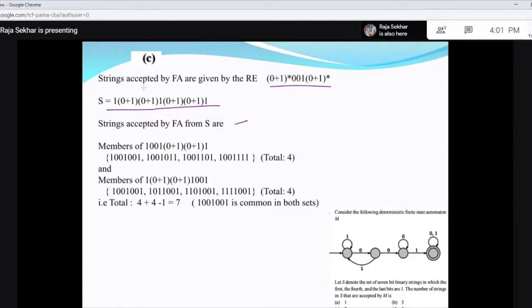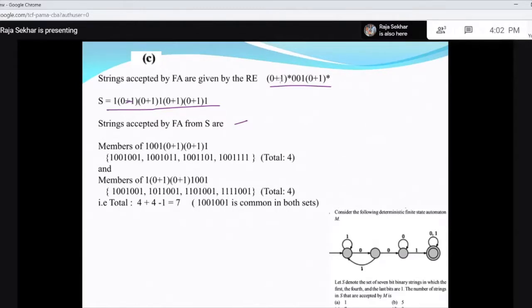Now the strings accepted by the FA from S. What are the strings from S? How many strings do you get? In this S, members of 1, 0, 0, 1, 0 or 1, 0 or 1, 1. That means I am fixing this 0, 0, 1. What is the regular expression for the FA? 0 or 1 whole star, 0, 0, 1, 0 or 1 whole star.